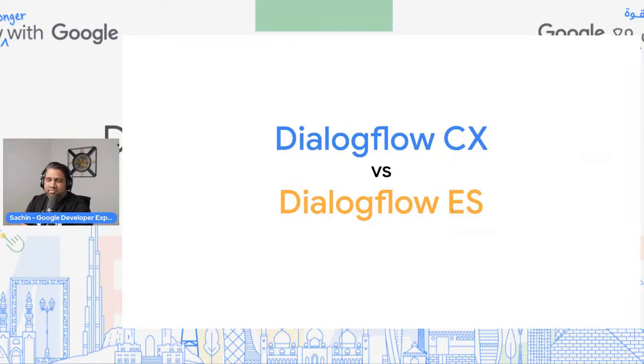Let me summarize at a quick high level the differences between Dialogflow Essentials and CX. There's a lot. I'm just going to pick some of the core important features and differences. With Dialogflow Essentials, it's easier to build simple chatbots. If you're getting started with chatbot development, you can start with Dialogflow ES.